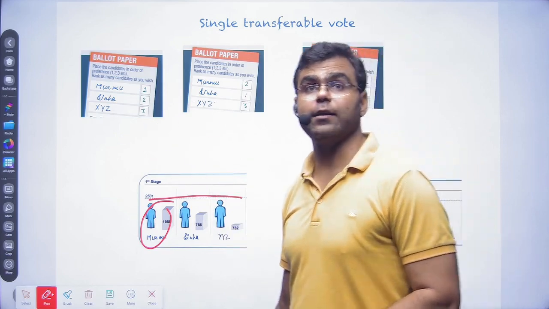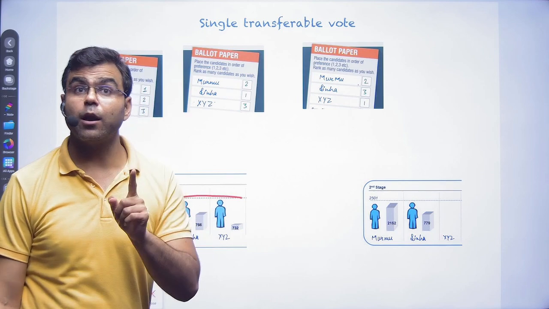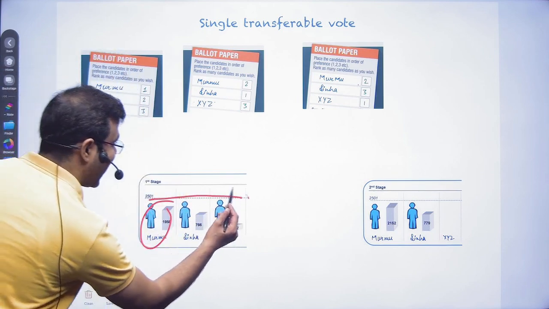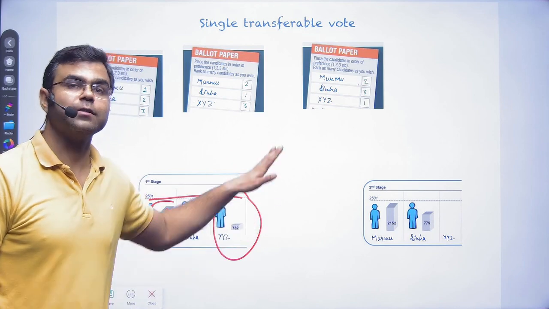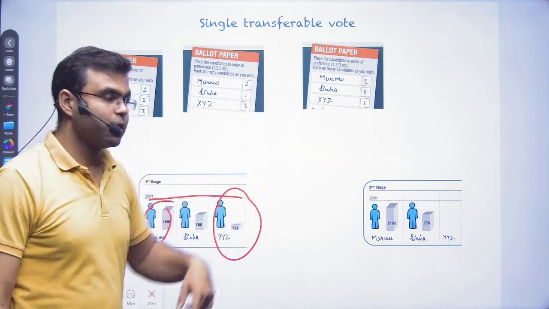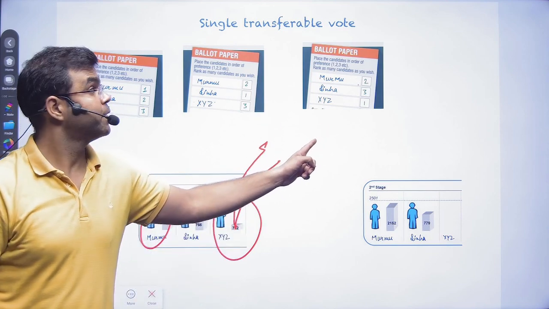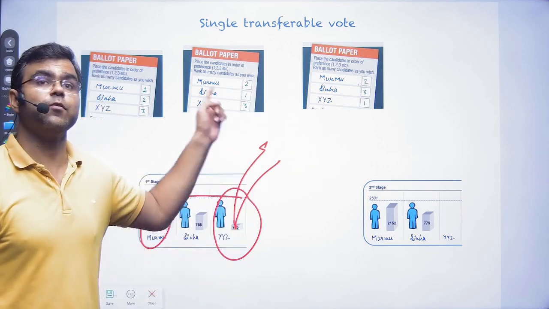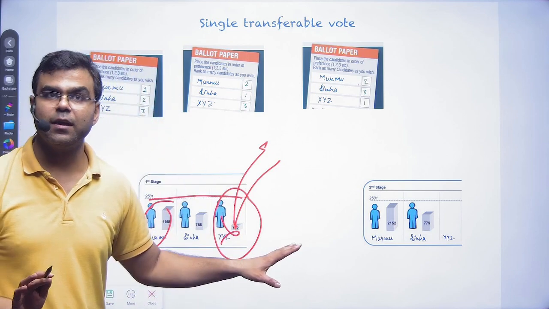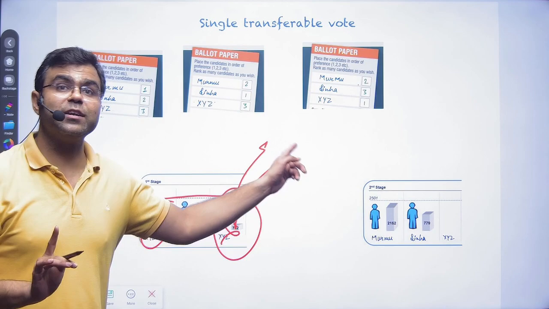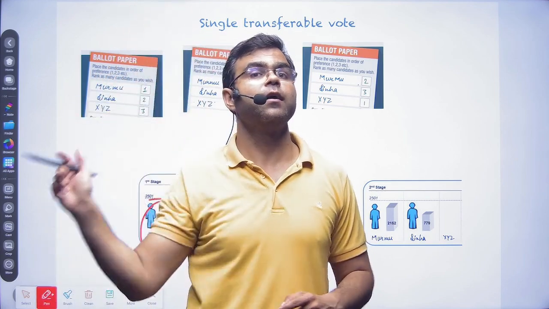So what are we going to do? Now we are going for the second round. What is the second round? In this case, XYZ was the least, who got the least first preferences. So we will take out the votes of XYZ, because we know that XYZ is not going to win, since he has the least first preference. We will take out his votes and see who is the second preference in the ballot papers of XYZ.